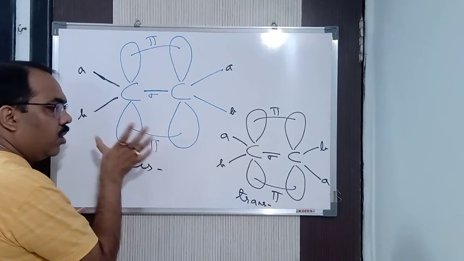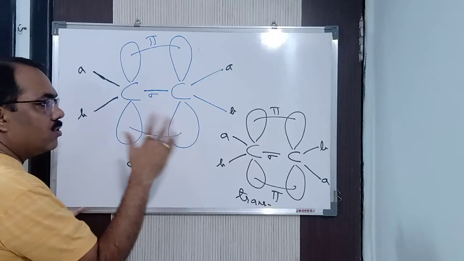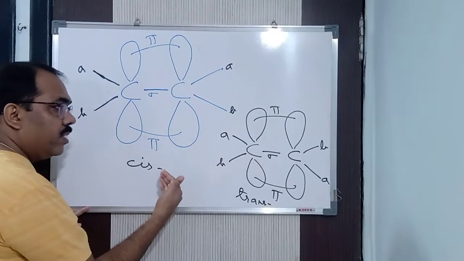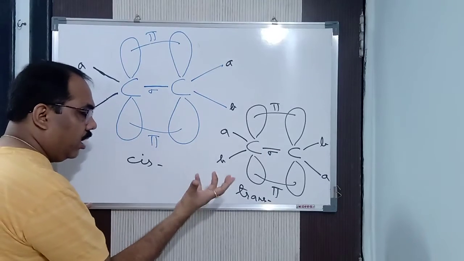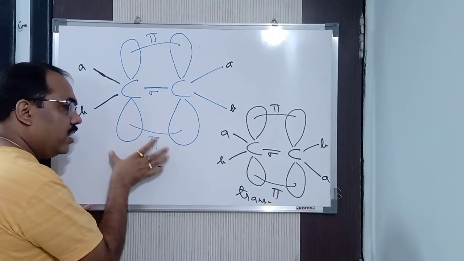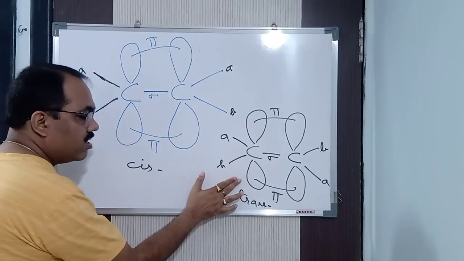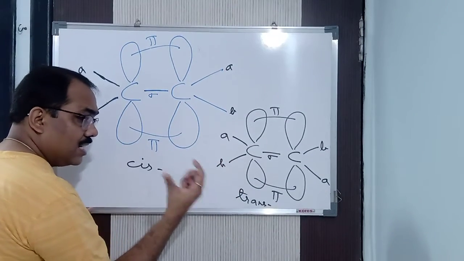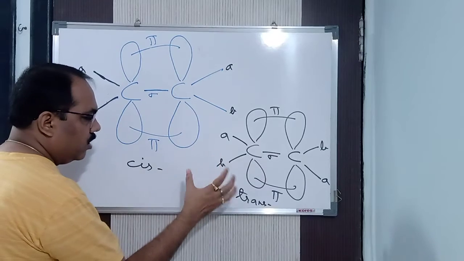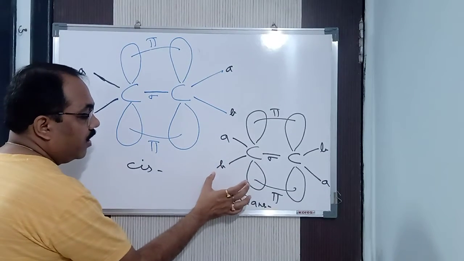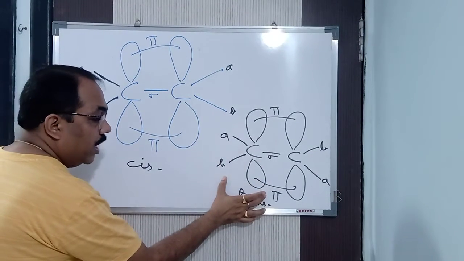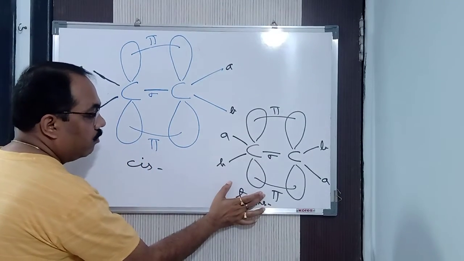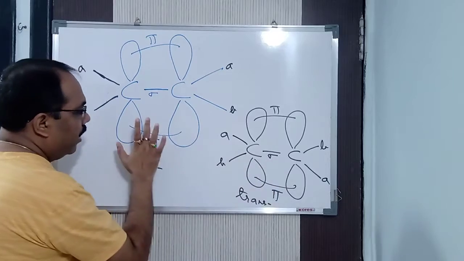And the molecule which is unsymmetrical, which does not have a regular geometry, always has a higher dipole moment. The molecule which is symmetrical, which has a regular geometry, has a lower one. Geometry means shape, I mean to say. Understand this word; these are technical words in chemistry. So in this way, one has a higher melting point and the other a low melting point, one a high boiling point and the other a low boiling point, one is more stable and the other is less stable in nature.